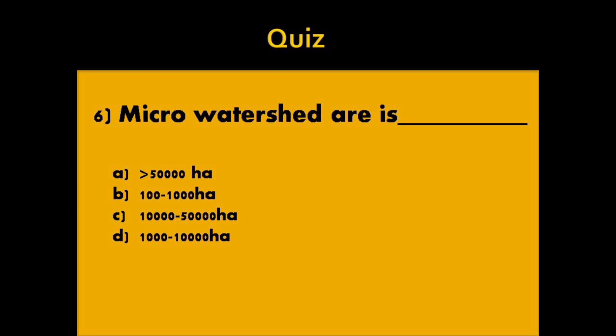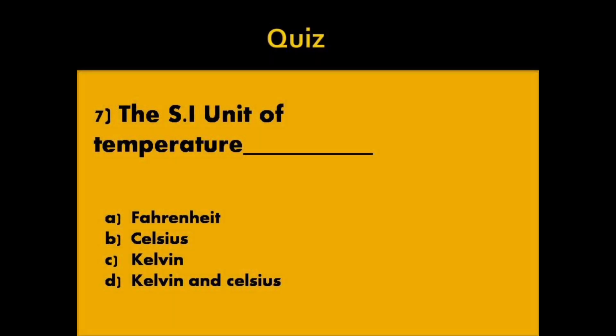Option A, more than 50,000 hectare. Option B, 100 to 1000 hectare. Option C, 10,000 to 50,000 hectare. Option D, 1000 to 10,000 hectare. Answer, option B, 100 to 1000 hectare. Seventh question, the SI unit of temperature is dash.